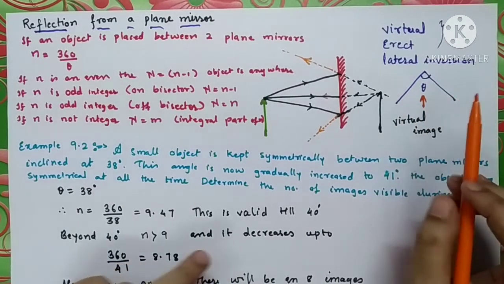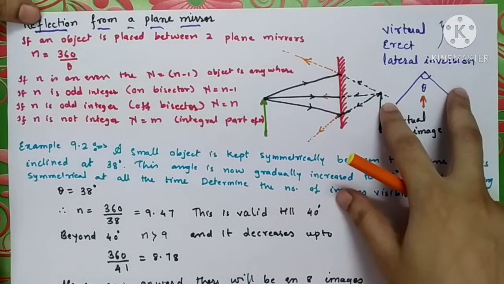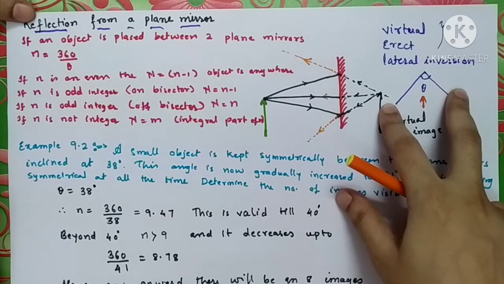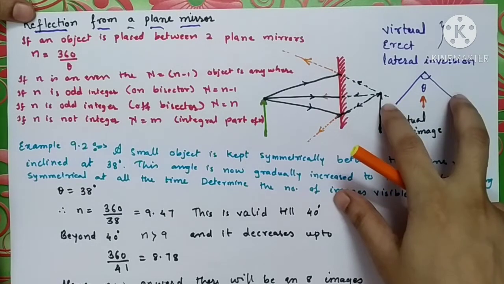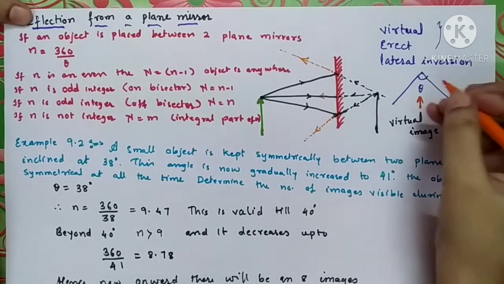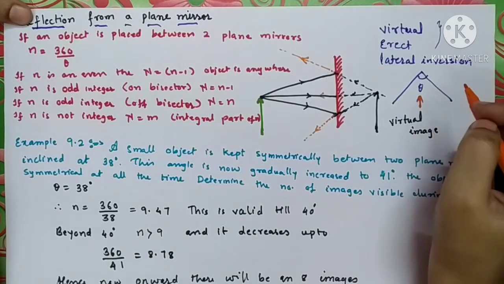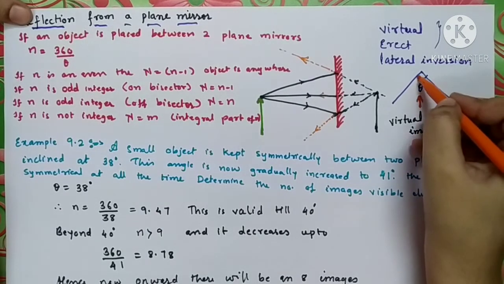So if you want to know the number of images formed, obviously we are not going to get only one image. More than one image will be possible because there are two mirrors and there will be multiple reflection of light. So the number of images formed by the plane mirrors actually depends on this angle theta.